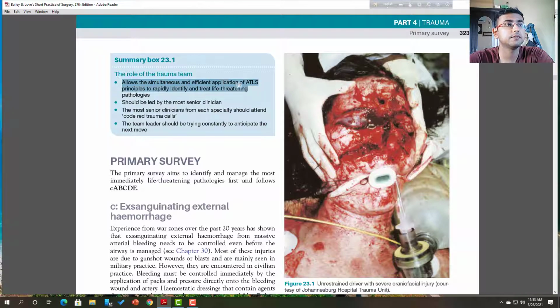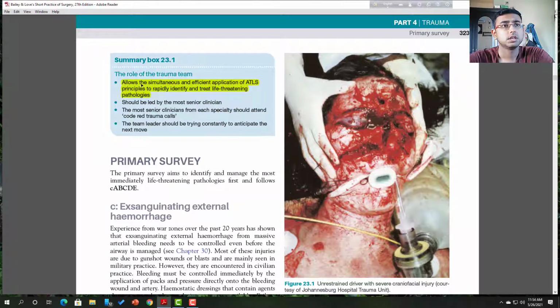There should be simultaneous and efficient application of ATLS principles, to rapidly identify and treat life-threatening pathologies. First, your team and you must maintain the ATLS and identify the life-threatening pathologies.